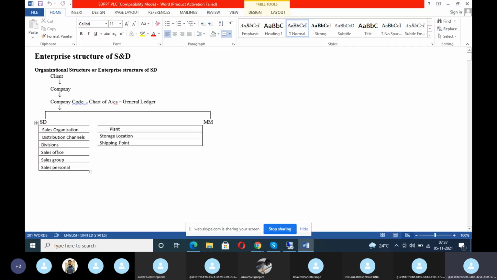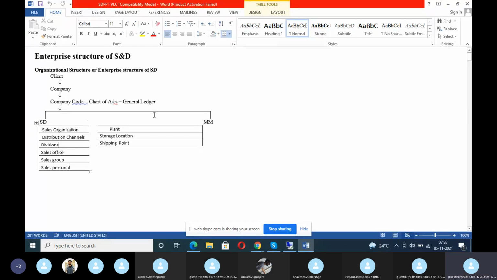From that point, means from the store location. So these are all the organizational units. In these organization units, sales organization, distribution channel and division is called sales area. If the sales organization and distribution channel are assigned to the plant, then it is called delivering plant. So these are all you should know. This is a basic organization structure.